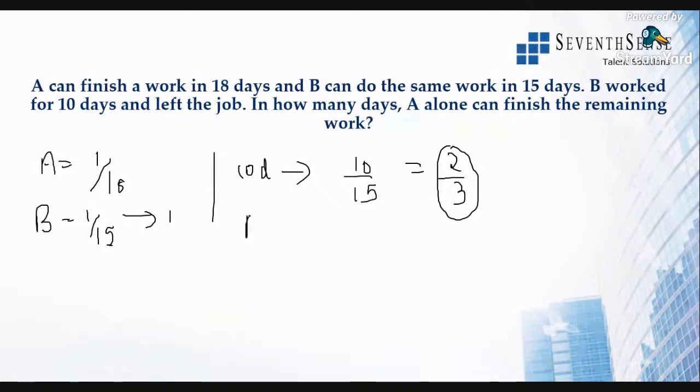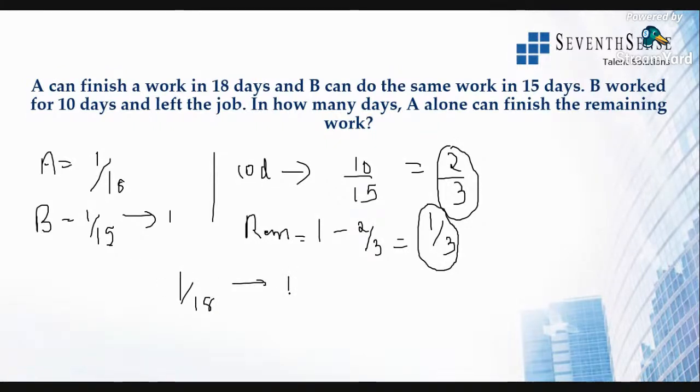So what will be the remaining work? Remaining work will be 1 minus 2 by 3, which is 1 by 3. So the remaining work will be done by A, right? So we know A does 1 by 18 of the work in 1 day.